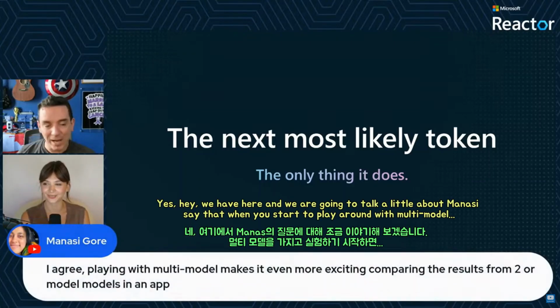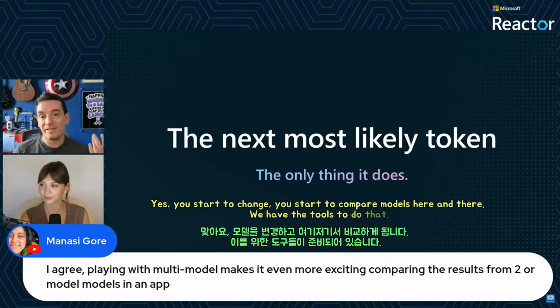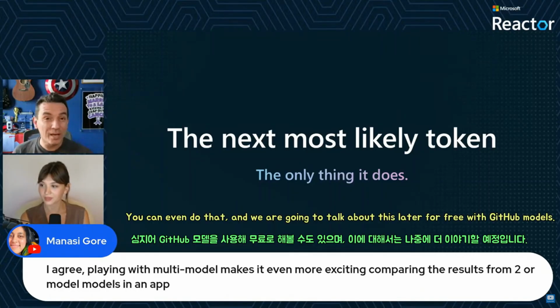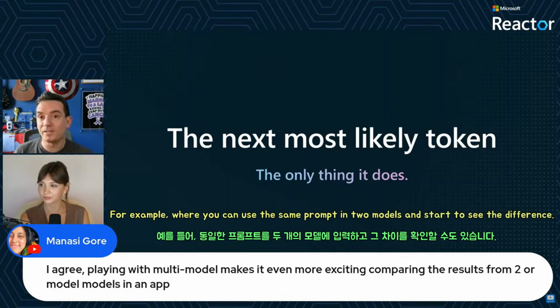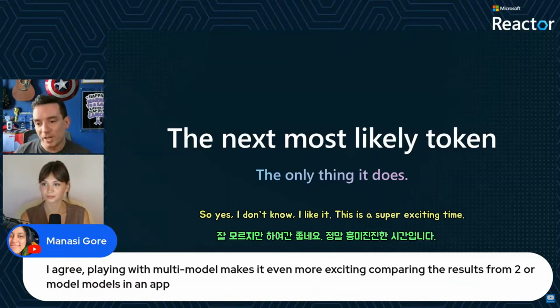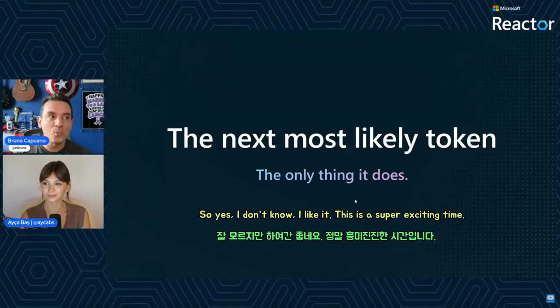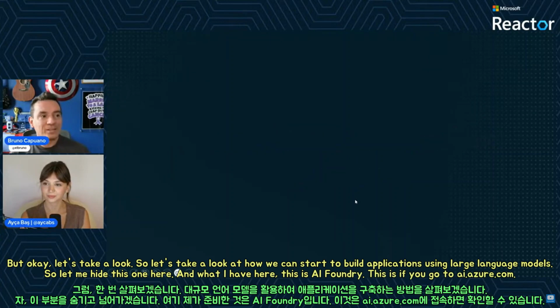Yes, and hey, we have here, and we are going to talk a little about, Manasi says that when you start to play around with multimodal, yes, you start to compare models here and there. We have the tools to do that. You can even do that, and we are going to talk about this later, for free with GitHub Models, for example, where you can use the same prompt in two models and start to see the difference. So yes, I like it. This is a super exciting time. But okay, let's take a look.